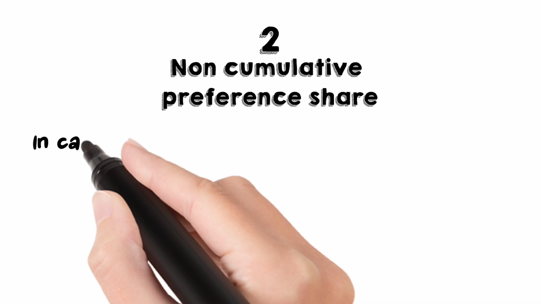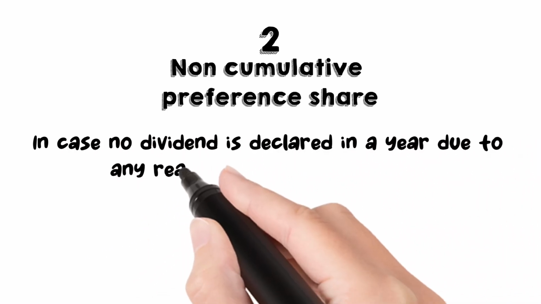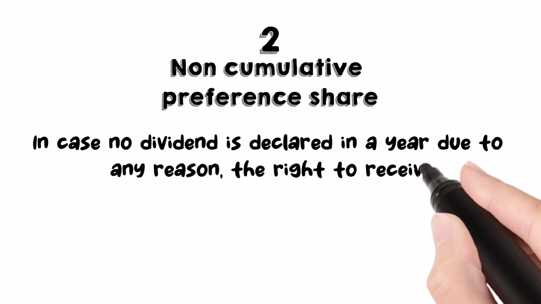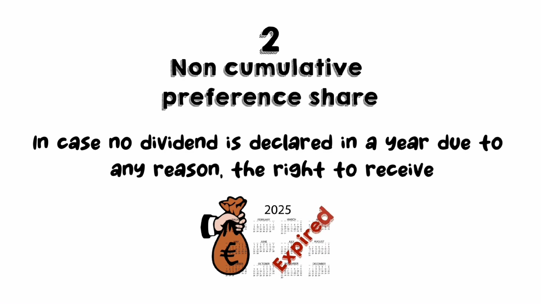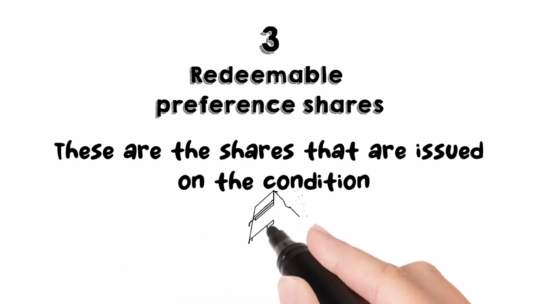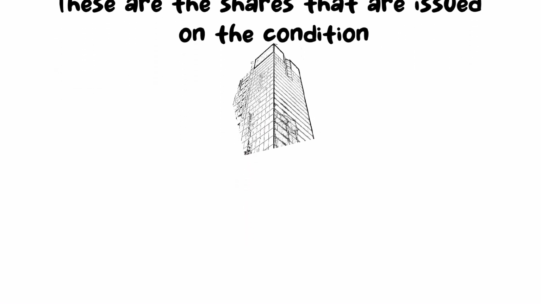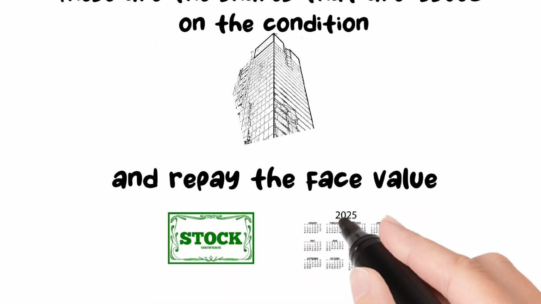Number 2, non-cumulative preference share. In case no dividend is declared in a year due to any reason, the right to receive such dividend for that year will expire. Number 3, redeemable preference shares. These are the shares that are issued on the condition that the company will redeem them and repay the face value of shares after a certain period.